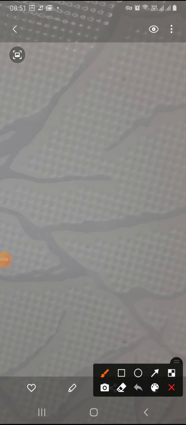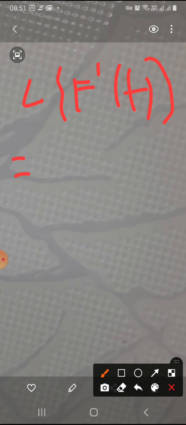We know that the Laplace transform of f'(t) is equal to sF(s) minus f(0).